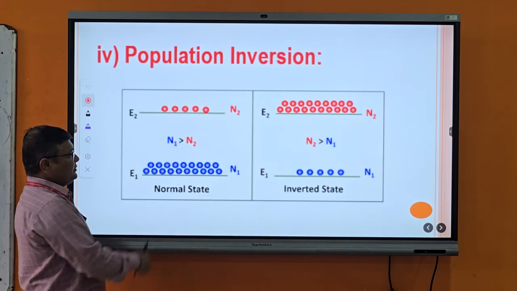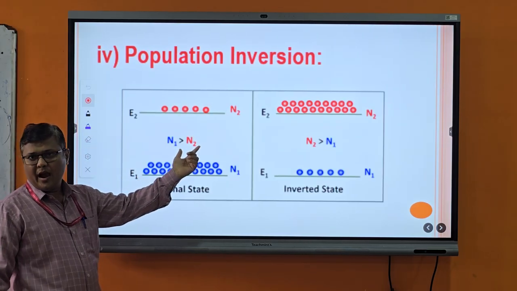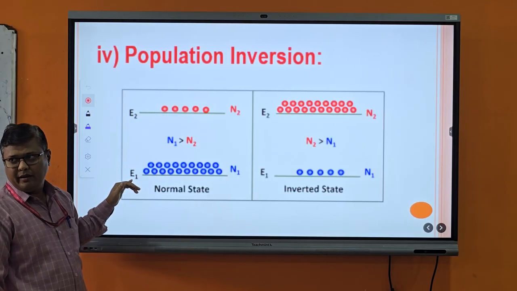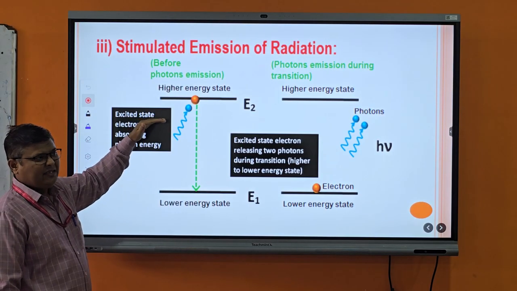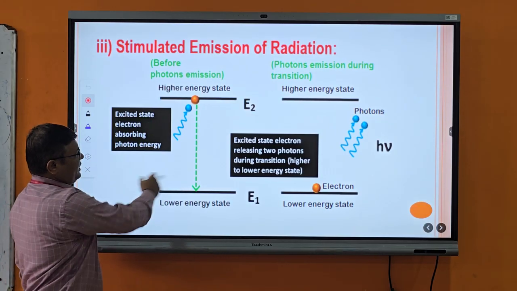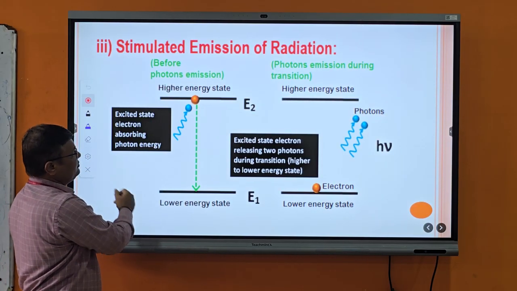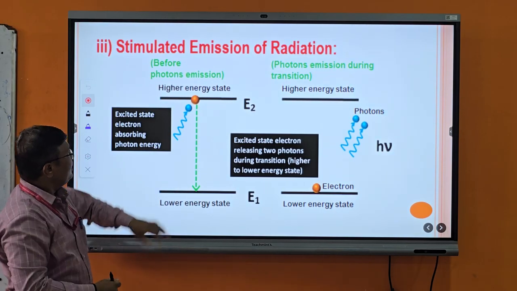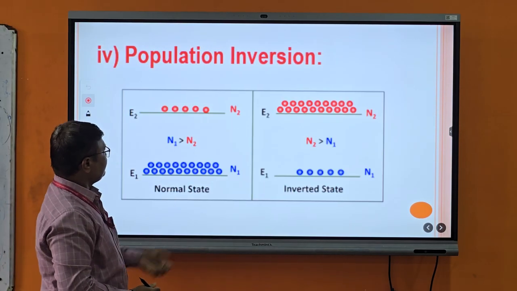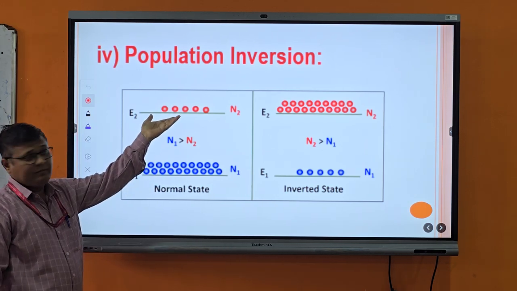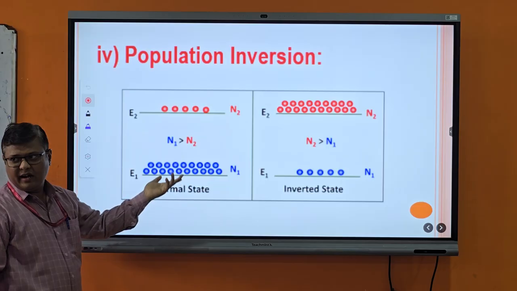Therefore, at normal condition, N1 is greater than N2, because the higher state energy level E2 has more energy than the ground state energy E1.